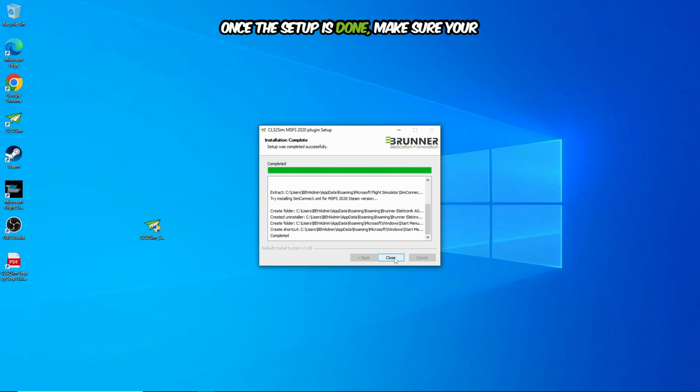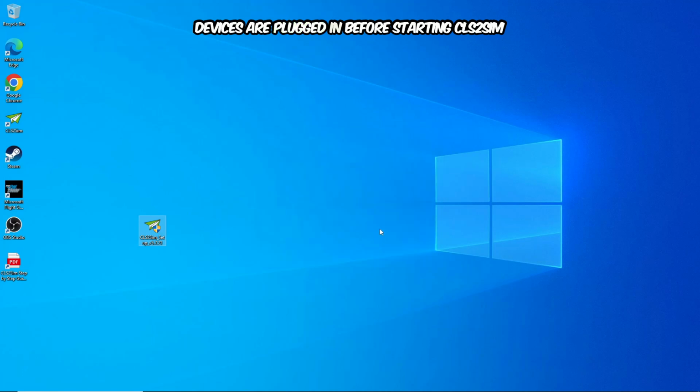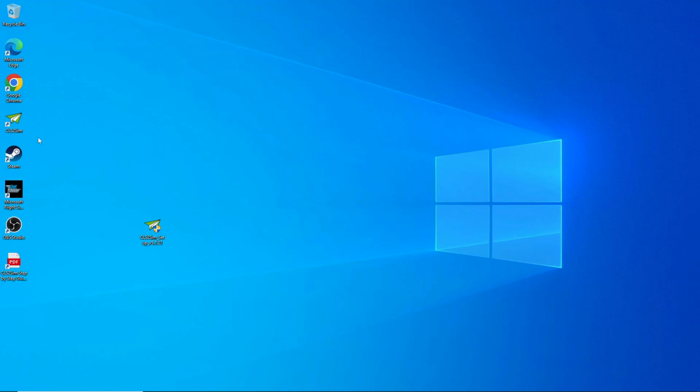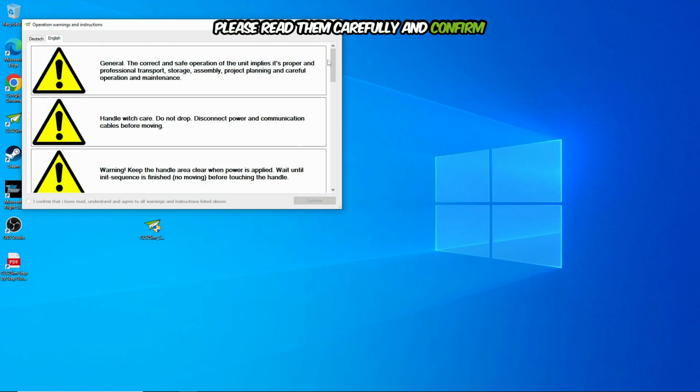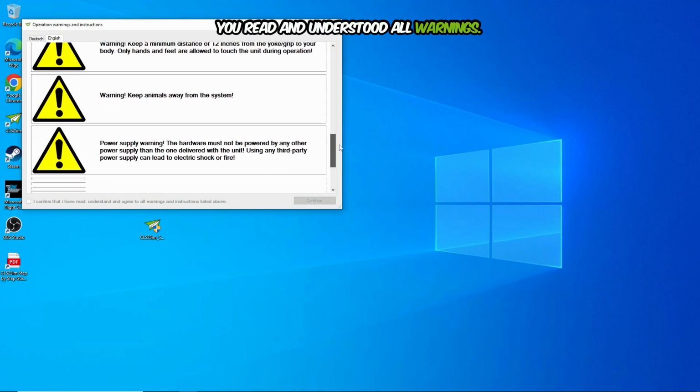Once the setup is done, make sure your devices are plugged in before starting CLS2Sim. This is very important. Once you start the software, you see all important warnings. Please read them carefully and confirm you read and understood all warnings.